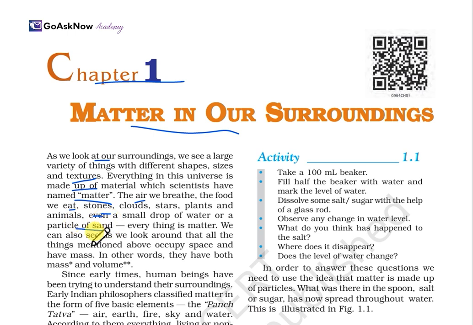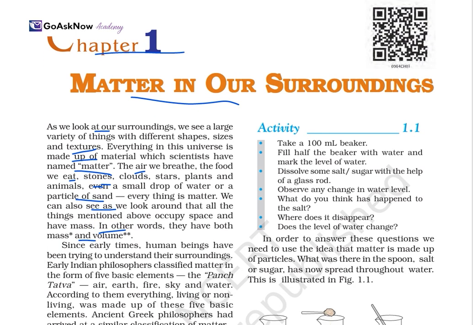Okay. We can also see, when we look around, that all the things mentioned above occupy space and have mass. In other words, they have both mass and volume. When we talk about a stone, if it is big in size, it has volume, and it is heavy as well. So this matter has mass and volume both.